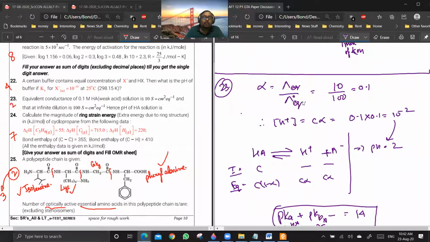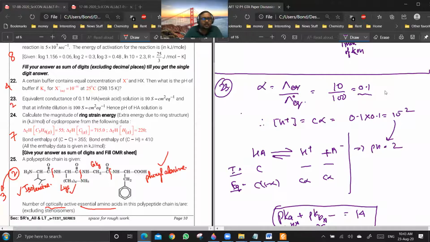That will be the maximum possible conductivity which a given set of ions can have in aqueous solution. So you see the observed conductance is 10 and at infinite dilution it is 100. So alpha will be lambda equivalent by lambda not equivalent. That is 10 by 100, which is 0.1.